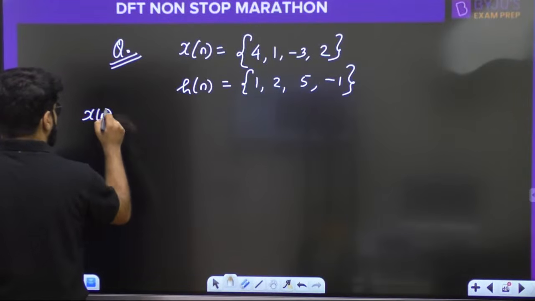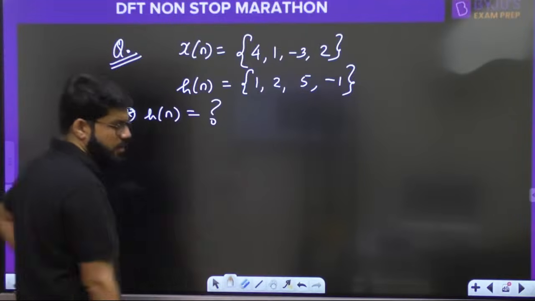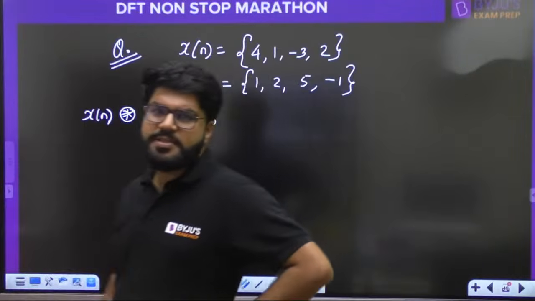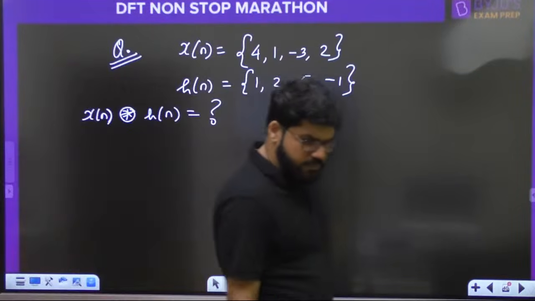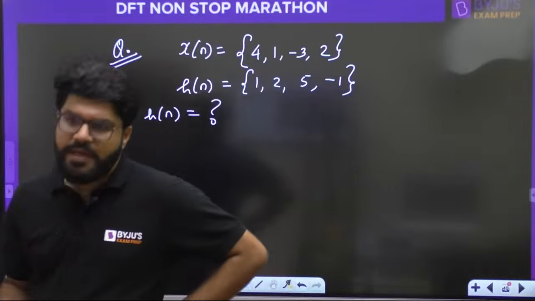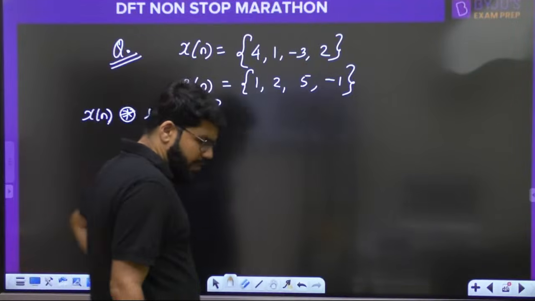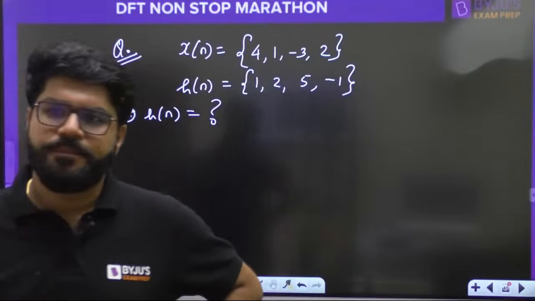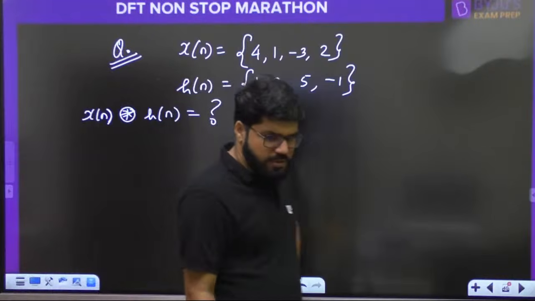Xn, Hn, values I want quickly. I want the circular convolution of them. The circular convolution of Xn and Hn. What is the circular convolution of Xn and Hn? Tell me, I need it, everybody.